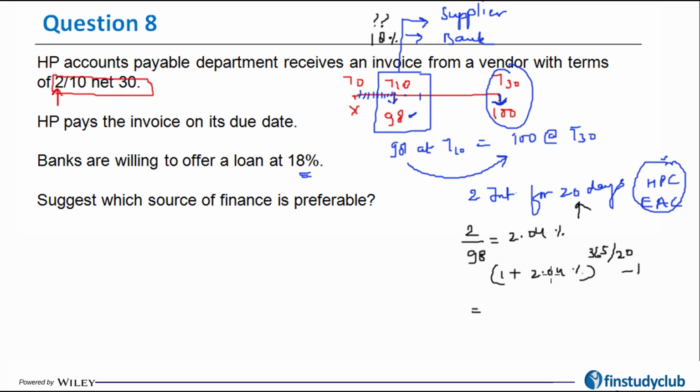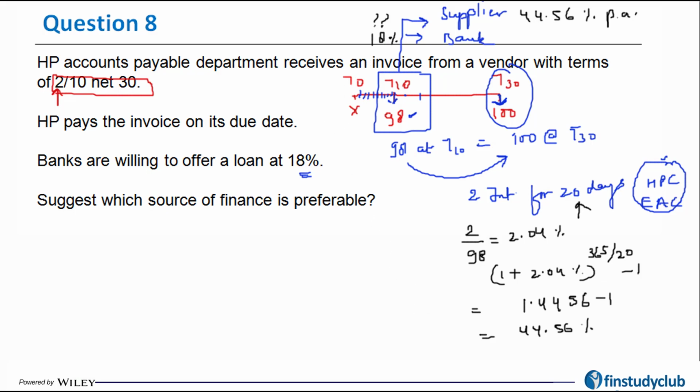1 plus holding period return raised to the power of 365 divided by the holding period, minus 1. So if I solve this, I am getting 1.4456 minus 1, which is 44.56%. So the cost of credit from my supplier on an annual basis is coming out to be 44% compared to 18% from the bank. So my answer is pretty clear here.